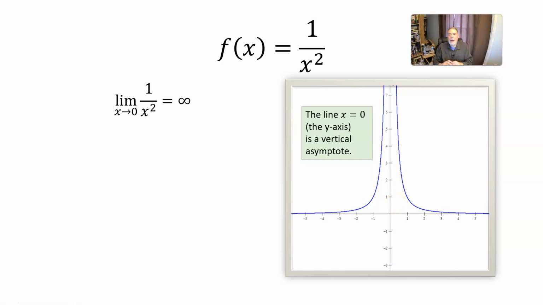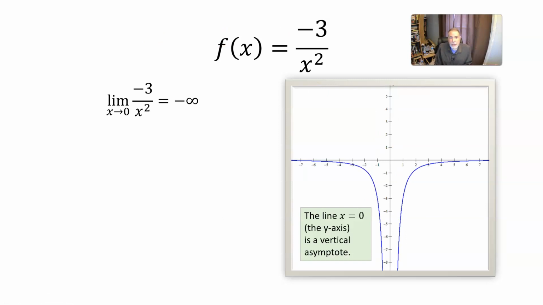So no matter how far out we zoom the graph, this graph will never quite touch the y-axis, but it will get very, very close to it. And as it gets closer and closer to it, it's looking more and more like it's just going straight up the way the y-axis does. It never quite completely straightens out or completely touches the y-axis, but it gets very, very close to it.